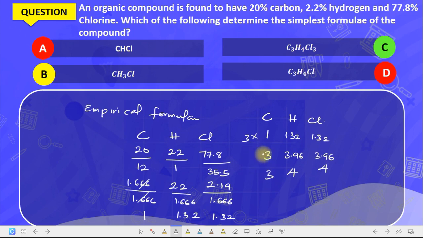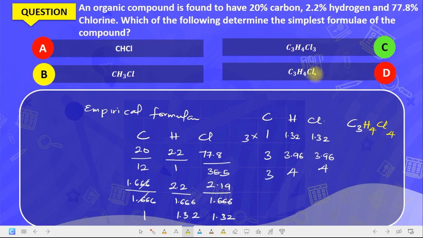So we are going with 3. The formula of the compound is C3H4Cl4.